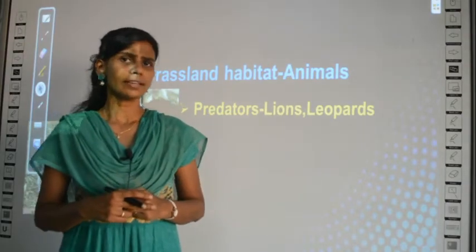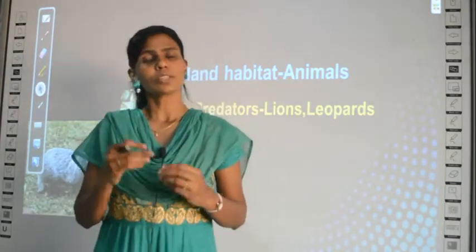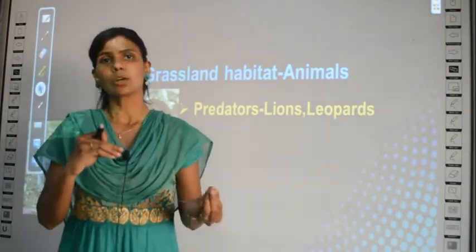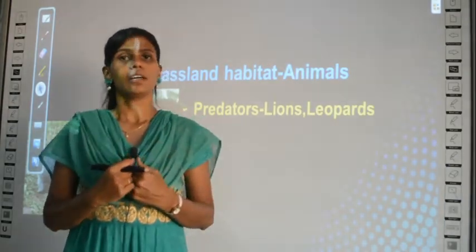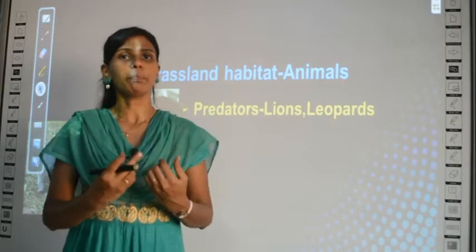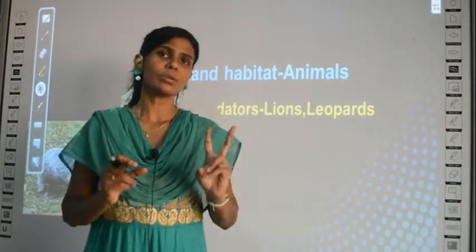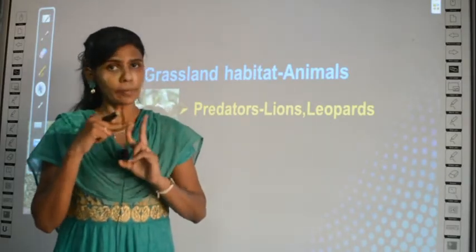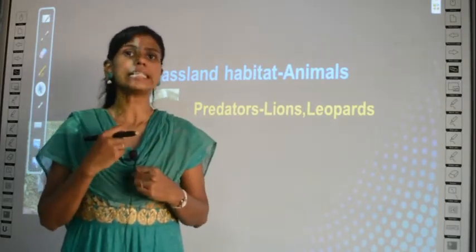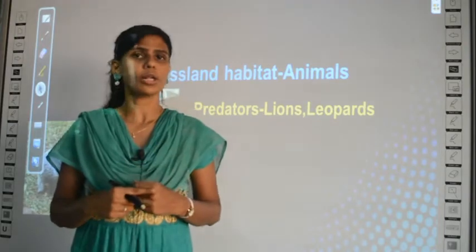Can the goat eat the lion? No, right? So the one which eats is called predator and the one which is being eaten, like the goat, is the prey, the one which is being killed and eaten.